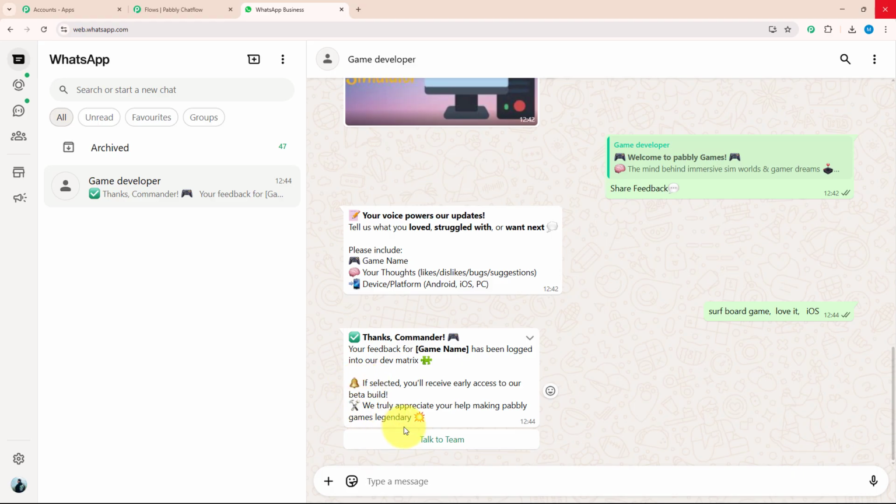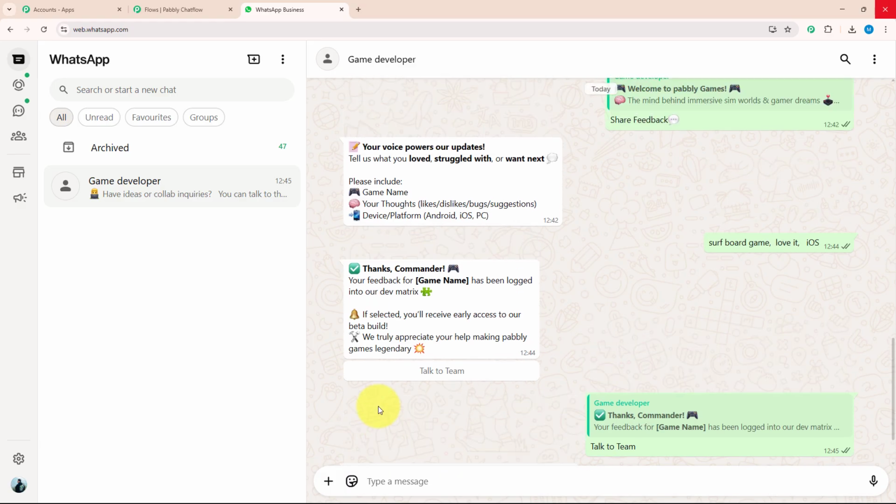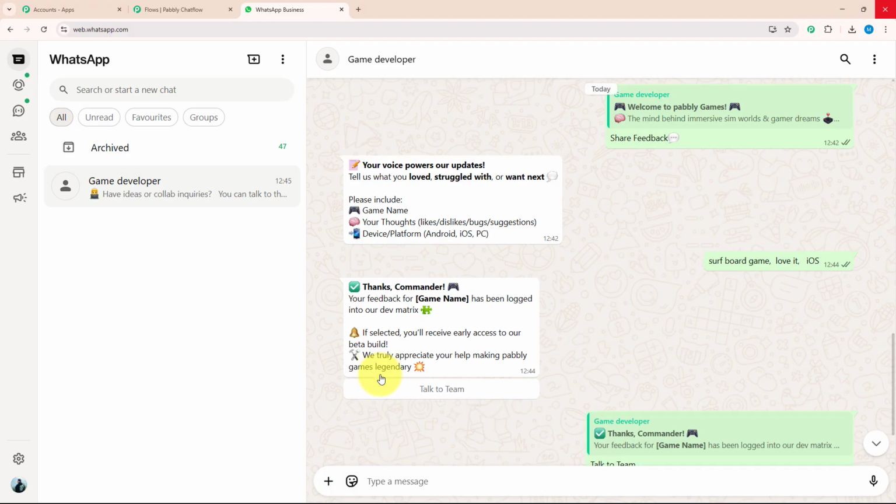With that, they have given me an action button which says talk to team. After clicking on this action button, they responded that their team member will contact me as soon as possible. With that, they have given me their call details and email address. So yes, as you can see, this chatbot is replying to me within seconds, that too without any manual effort. That's the power of Pabbly Chatflow.